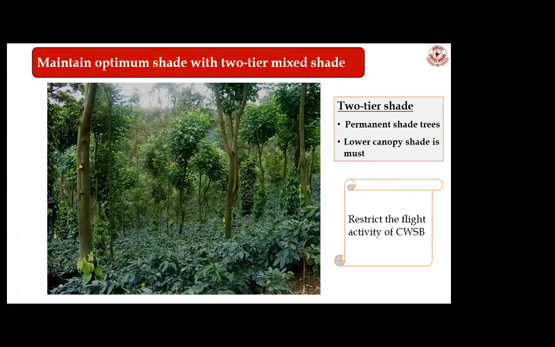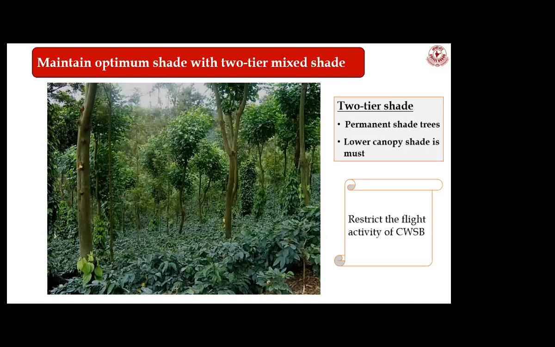As I mentioned, the first step is shade. Shade is a very important aspect in terms of white stem borer management. Nowadays, because of some other reasons, planters are going with mono shades. If you are going with mono shades, you need to take great care about the other management measures, because keeping a good shade gives you a chance of less infestation of white stem borer.